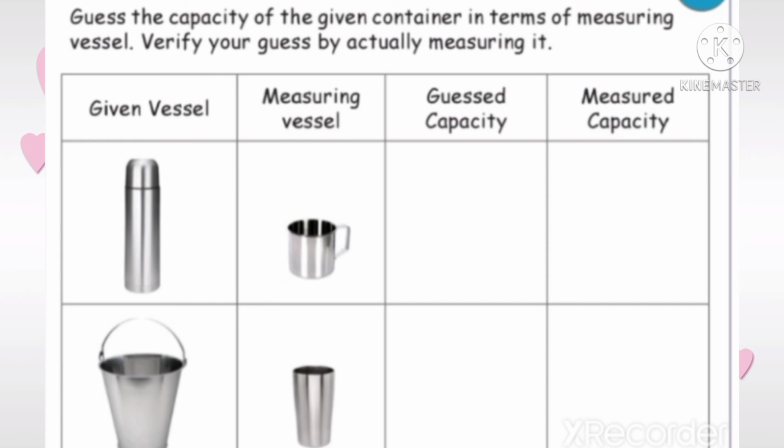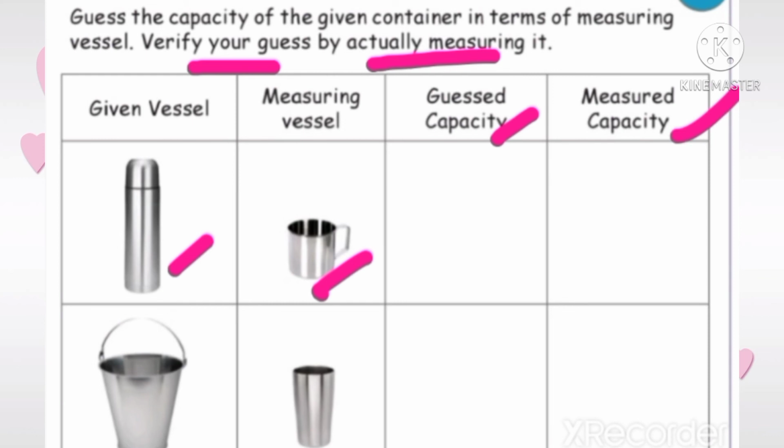Next, guess the capacity of the given container in terms of measuring vessel. Verify your guess by actually measuring it. So, given vessel, flask. Measuring vessel, tumbler. Now, we are going to write guessed capacity and measured capacity.